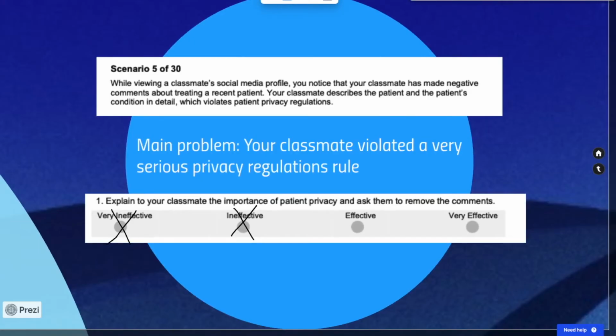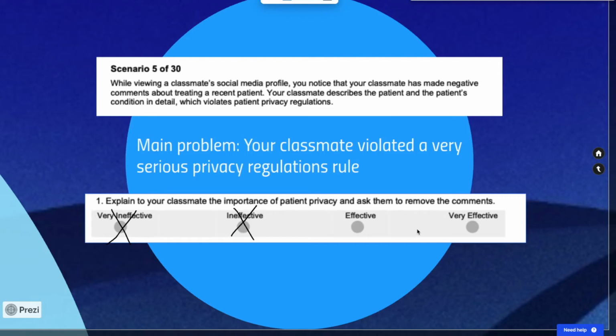We have a really serious responsibility as a medical student, as any person in healthcare, to maintain this privacy. This violation cuts above our pay grade in this question, and solving it and effectively addressing it to make sure it doesn't happen again in the future, by other students or by the same student who did it in this scenario, the only way to do that is by reporting it.